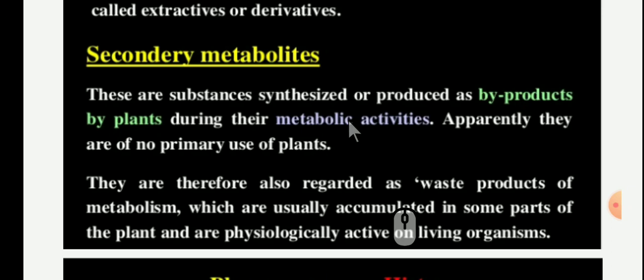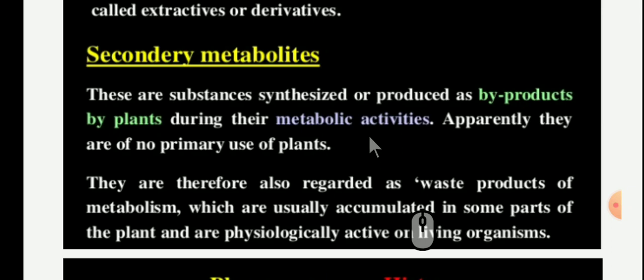Dear students, secondary metabolites are the byproducts of plants from their different metabolic cycles. They come from primary metabolites to secondary metabolites through pathways like the shikimic acid pathway, acetate pathway, acetate mevalonate pathway, and aromatic pathways. There are different pathways.